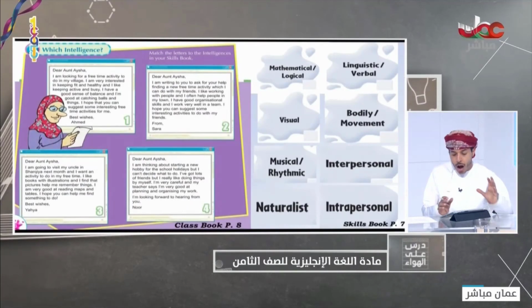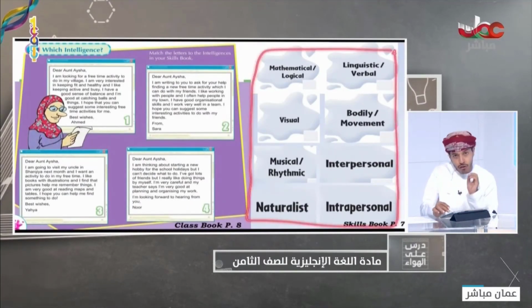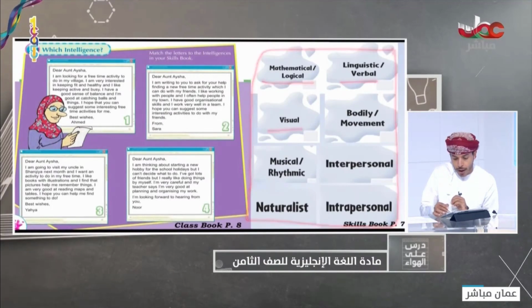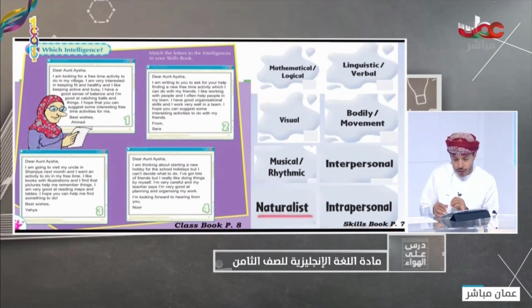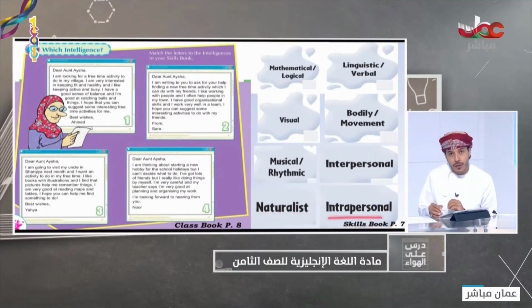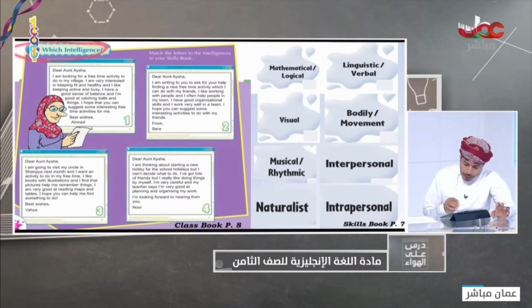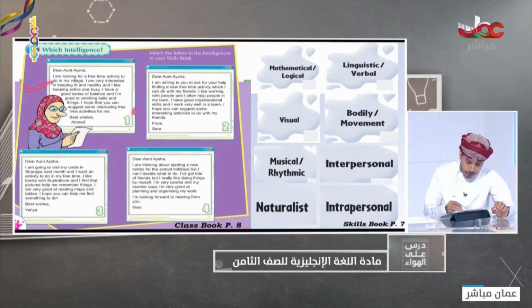So now, after we have come across these different types of intelligences, mathematical, linguistic, visual, bodily, musical, interpersonal, naturalist, and intrapersonal intelligences. Here we have in activity 2 in your class book on page 8 different emails or letters.